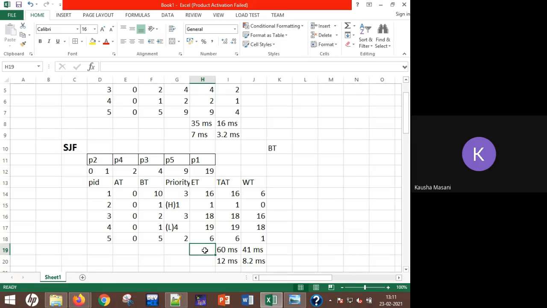P5 is running for 1 millisecond. So take this P5 back at the end. P5 is now 4. You have to repeat this process. The remaining ones are P1 at 9, P3 at 1, P5 at 4.